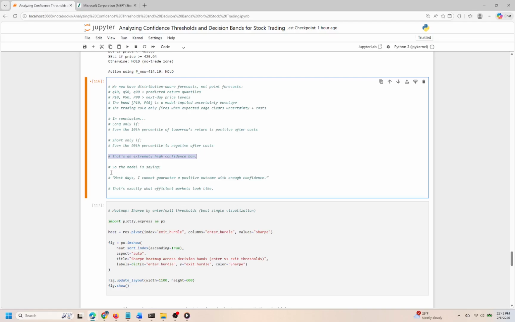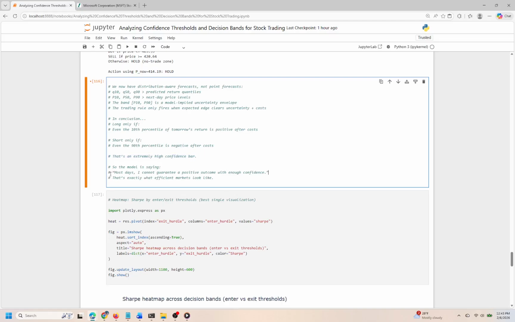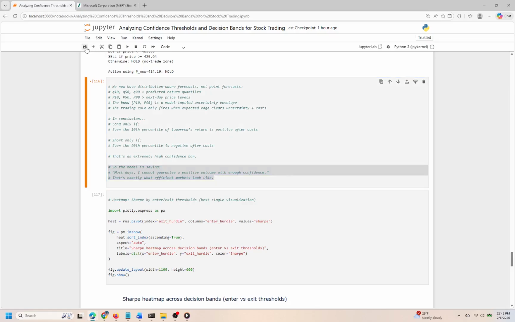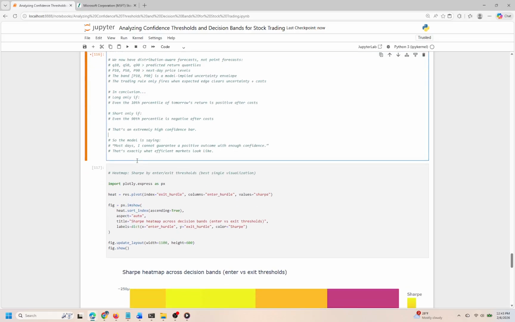What this ultimately implies is quite revealing. It suggests that most market conditions don't offer enough guarantee of a positive outcome, which reinforces the idea of efficient markets. Essentially, the model conveys a sobering reality. We can't always count on favorable outcomes, reflecting the unpredictability inherent in financial trading. As we transition to the next cell, we'll likely explore how to operationalize these insights, maybe by incorporating decision-making frameworks that align with the confidence levels we've identified here, pushing forward our analysis into practical trading strategies.